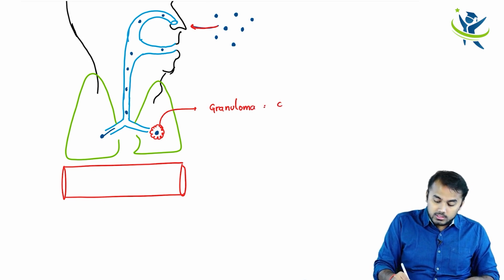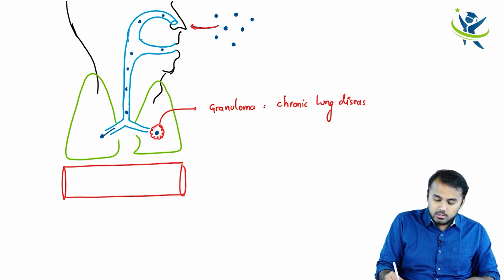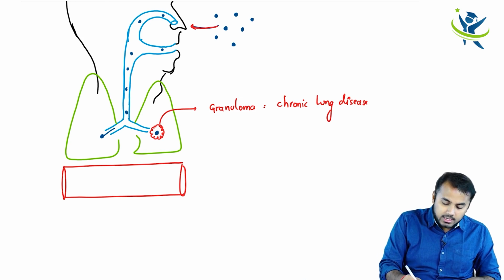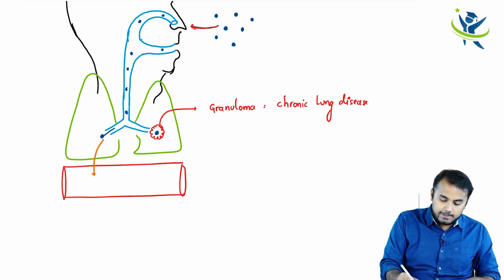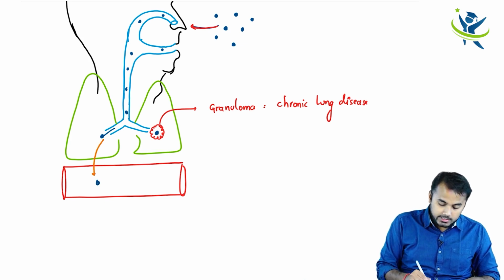Right? That is why we call this a chronic lung disease. And the second thing that can happen, guys, is that these spores can even enter into the blood circulation.